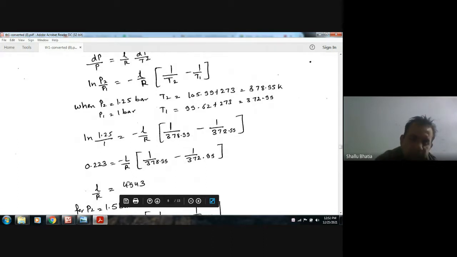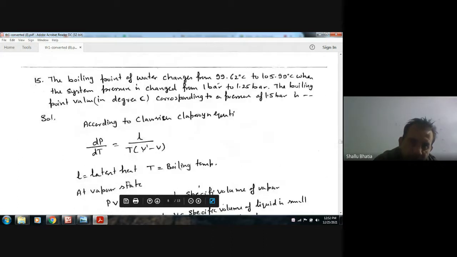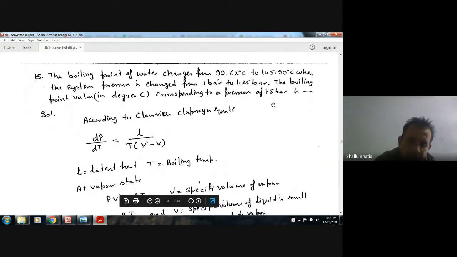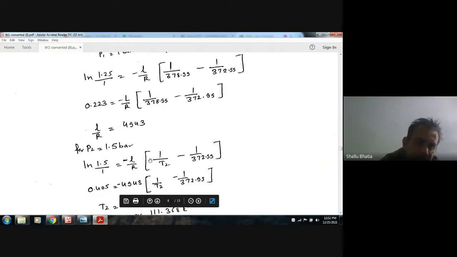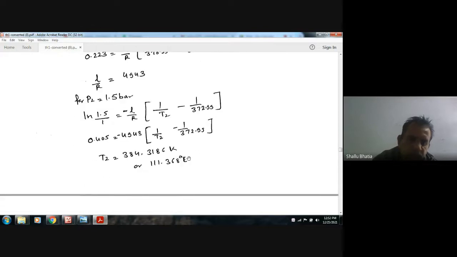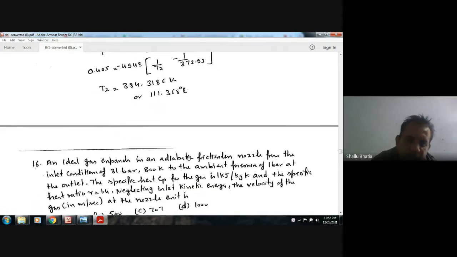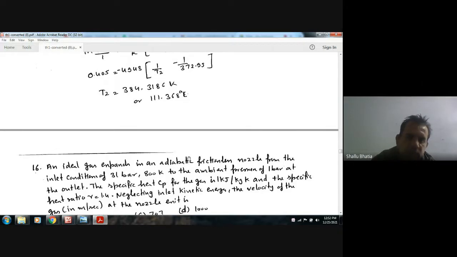Once L by R is known, now we have to find out the boiling point corresponding to 1.5 bar. Putting P1 as 1 and P2 as 1.5 bar, keeping all the other things the same but only changing P2 in this equation, we can find out T2. So T2 is 384.3186 Kelvin, or 111.386 degrees Celsius.